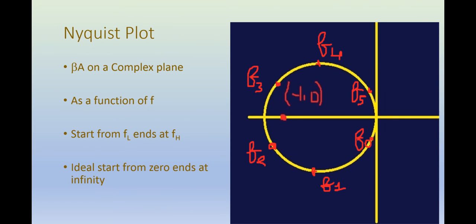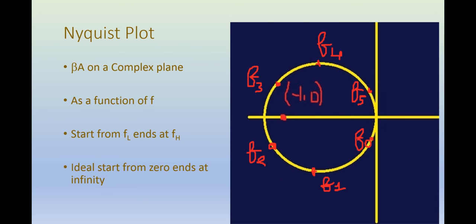So to analyze the stability of an amplifier, we start with the Nyquist plot, and then we have a criteria which we call the Nyquist criteria, which relates to this plot.